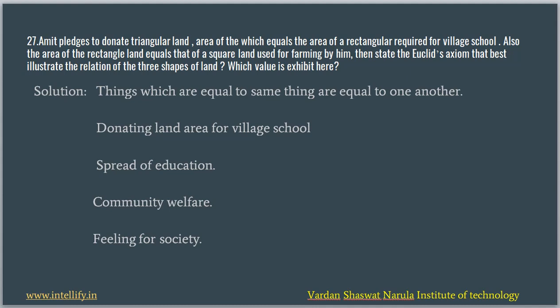Now, what value is exhibited from here? The value exhibited here is donating land for a village school. It surely indicates that he believes in spreading education. He is focused toward community welfare and has a helping feeling for society.